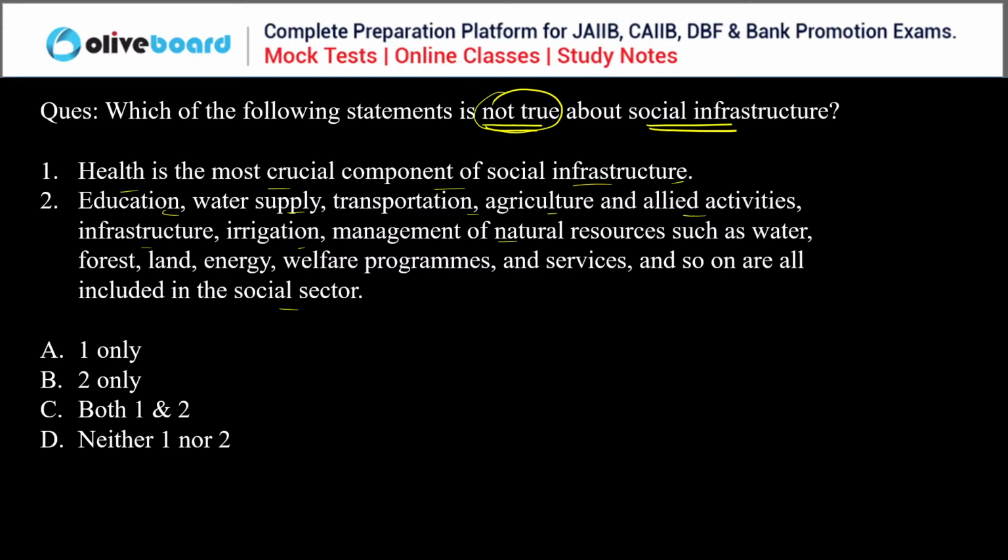Please answer this question, guys. Why are you all confused here?